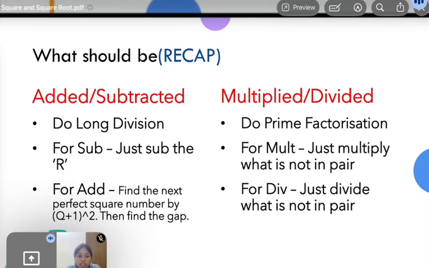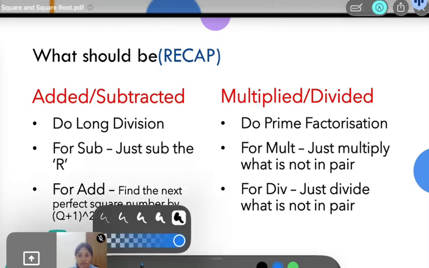For addition subtraction, it's a bit tricky, especially for addition. That's why it is highly marked; it comes for 4 marks. Addition subtraction is more important than multiplication division, let me tell you. Multiplication division is important for the cube and cube root chapter.